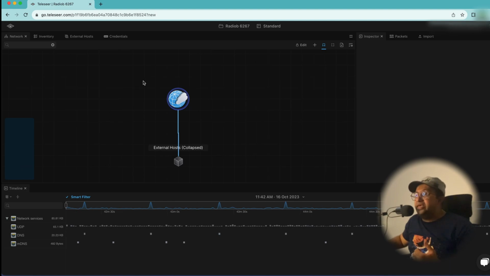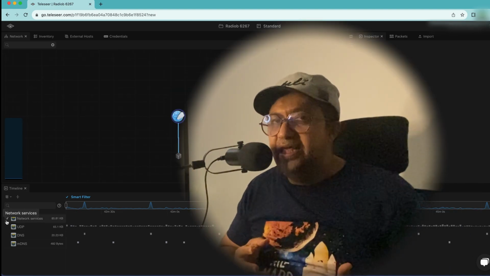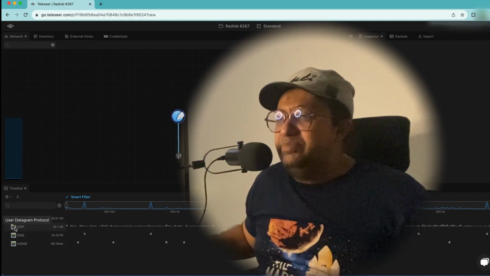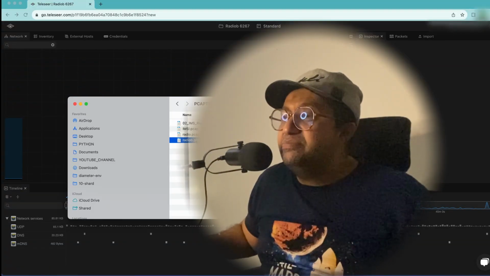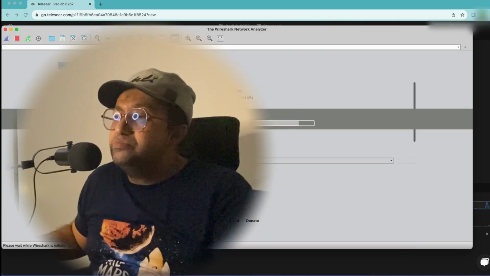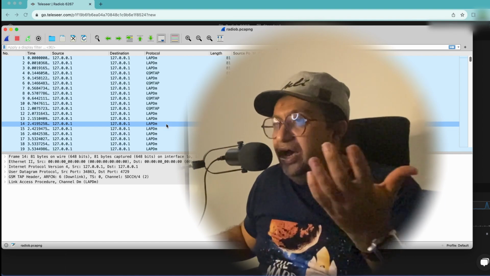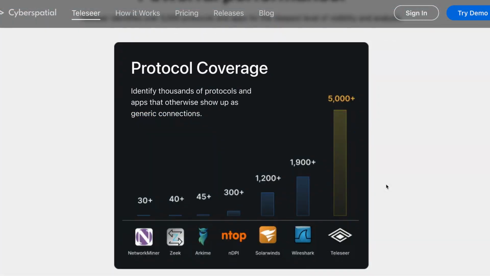It would be great also to give input to the Cyberspatial developers to put in more breakdown of the protocol itself, whose name is GSM tap, for example, like this. This is actually already native in Wireshark itself, although on their website they claim that they have more protocol coverage compared with Wireshark itself.